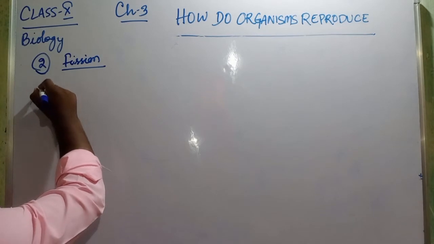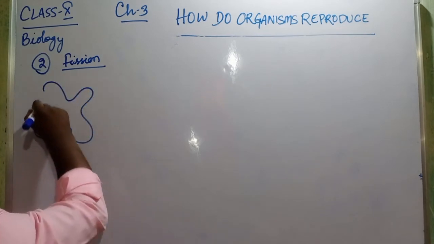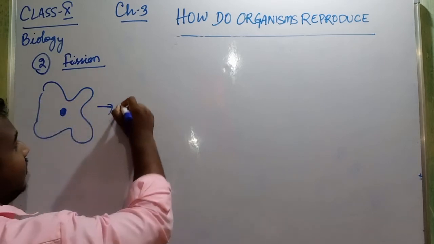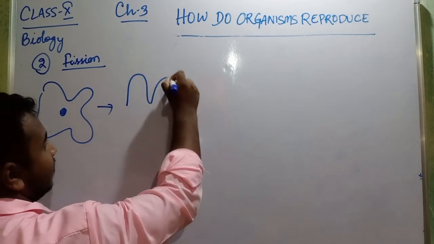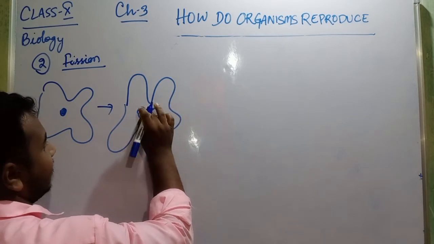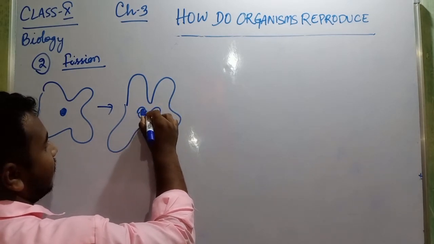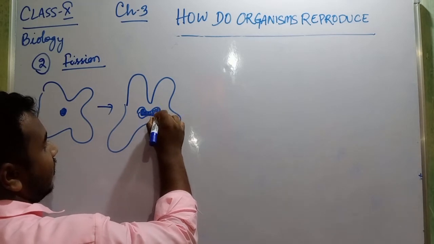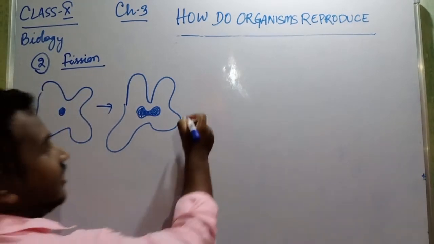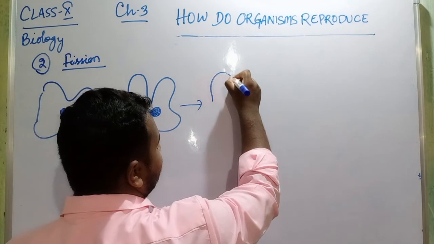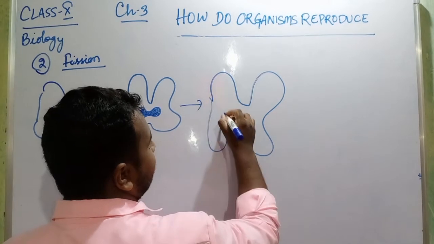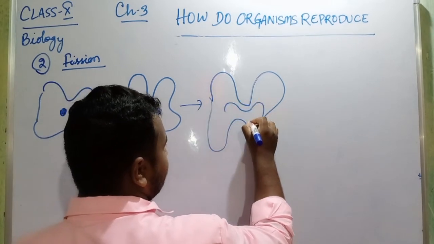So what is happening in case of amoeba? It does not have any particular shape. This is the cell and this is the body. What happens while division or reproduction? The cell of the amoeba gets elongated, thickened at the corners and thinner at the middle.